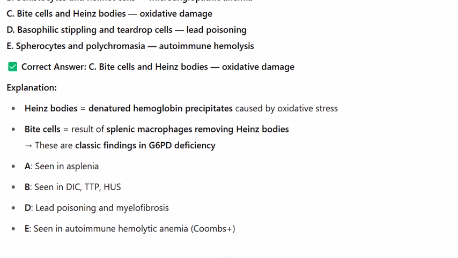D. Lead poisoning and myelofibrosis. E. Seen in autoimmune hemolytic anemia.